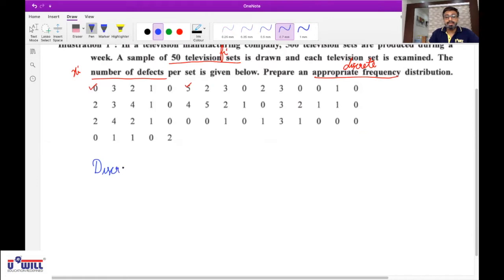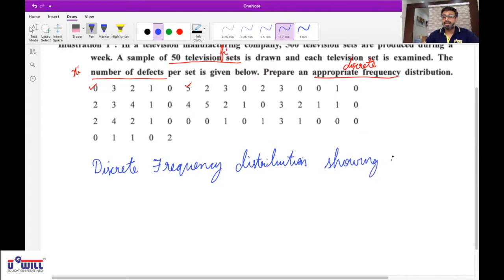Heading, like you can give the heading: Discrete frequency distribution showing number of defects in television. Okay, and then 3 columns you all will be making.